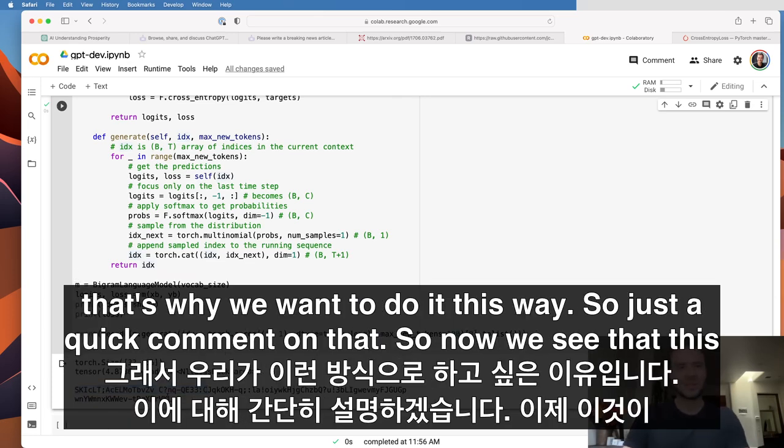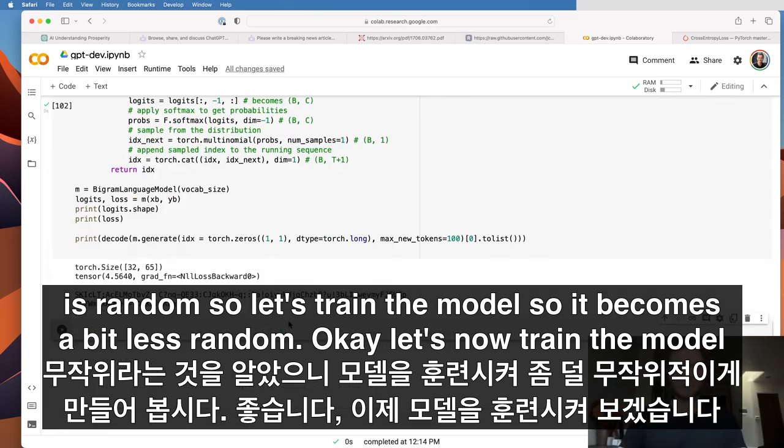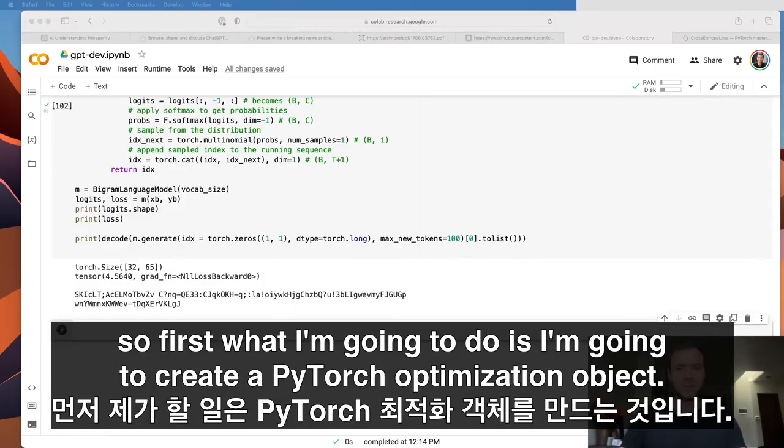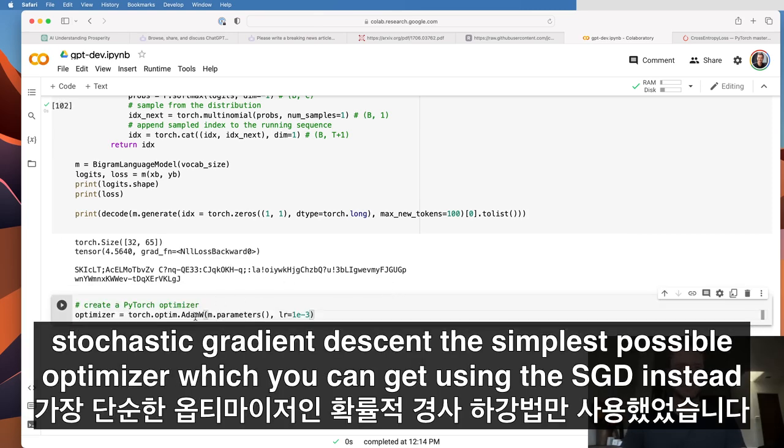So now we see that this is random, so let's train the model so it becomes a bit less random. Okay, let's now train the model. So first, I'm going to create a PyTorch optimization object. Here we are using the optimizer AdamW. Now, in the makemore series, we've only ever used stochastic gradient descent, the simplest possible optimizer, which you can get using SGD instead.